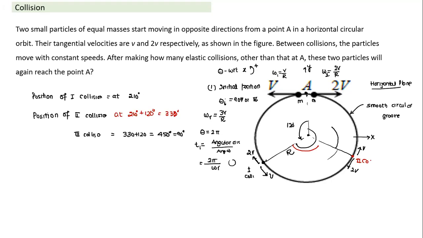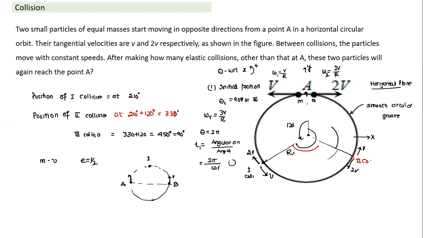Now, I can also ask a different question: time taken. Suppose the coefficient of restitution was something else. Suppose these are two identical balls, both given the same velocity, but the coefficient of restitution is 1 by 2. How will the whole question change? Suppose I take a similar question. I have one ball here and another ball at the diametrically opposite point. So I have two balls, A and B, both moving in a smooth horizontal groove. This one is given a velocity V and this one also velocity V. Of course, they will come and collide at this point.